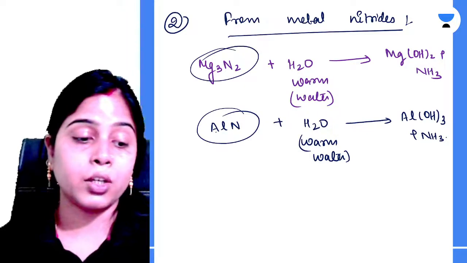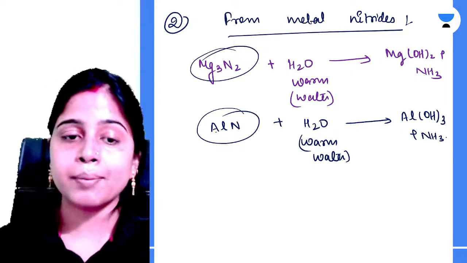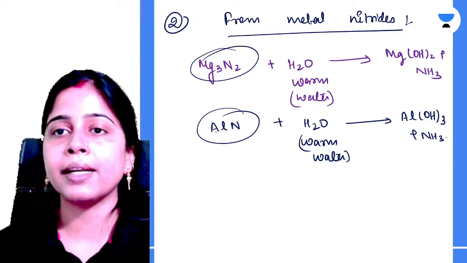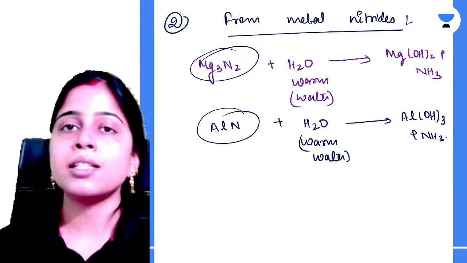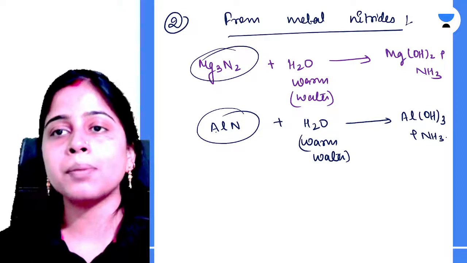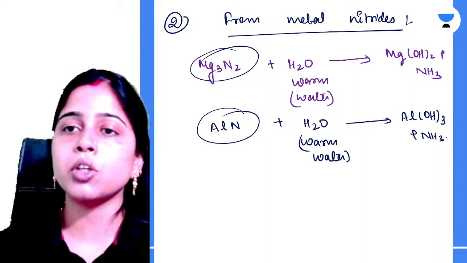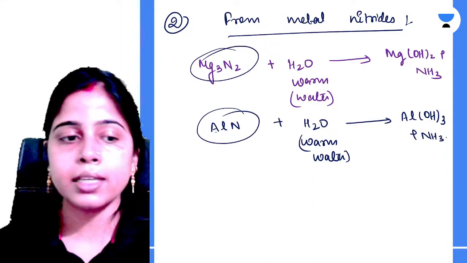Clear all of you? You're asking why we only use warm water. Okay, Ankur. Because magnesium nitride or aluminium nitride are not very reactive. So if you use cold water, this will not initiate the reaction. So for that you need to give some temperature. That's why we are using warm water. Clear everyone? Ankur, is it clear? Tell me fast.